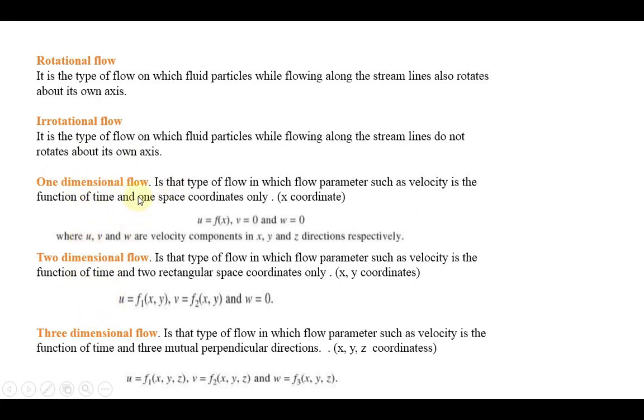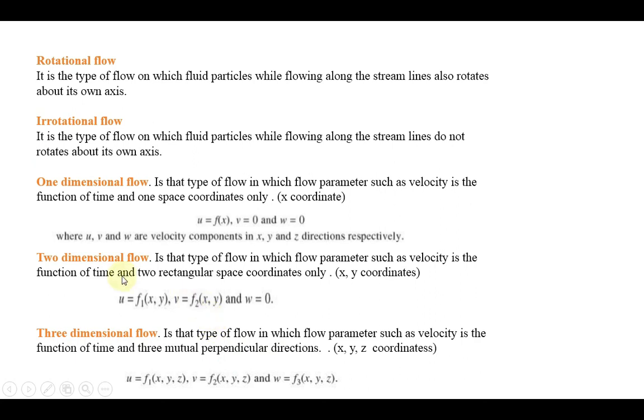It is almost a simple expression. When your parameter changes with respect to only one axis. Okay, the parameters change with respect to only one axis. So here we are considering the velocity as one parameter. If it changes with respect to one axis, and with respect to time also, then that type of flow is called a one dimensional flow. If the parameters change with respect to two axes, then it is called a two dimensional flow. If the parameters change with respect to three axes, then it is called a three dimensional flow.